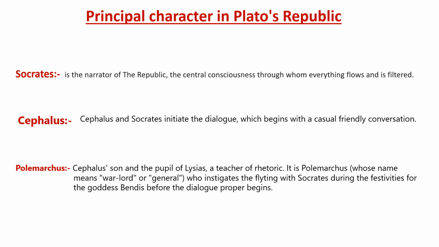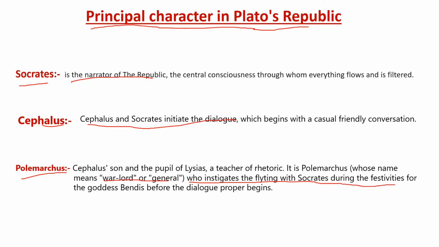Now you should also know some important facts about the principal characters in Plato's Republic. First, Socrates is the narrator of the Republic. Cephalus and Socrates initiate the dialogue. Polemarchus, whose name means warlord or general, instigates the dialogue with Socrates during the festivities for the goddess Bendis, before the dialogue proper begins.